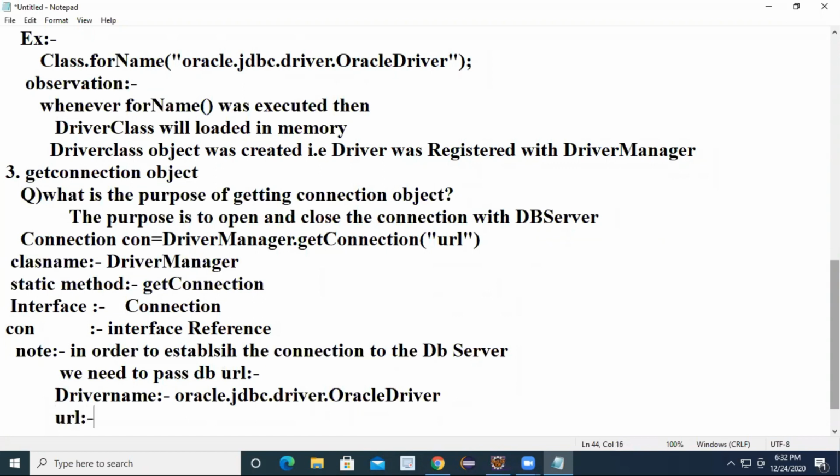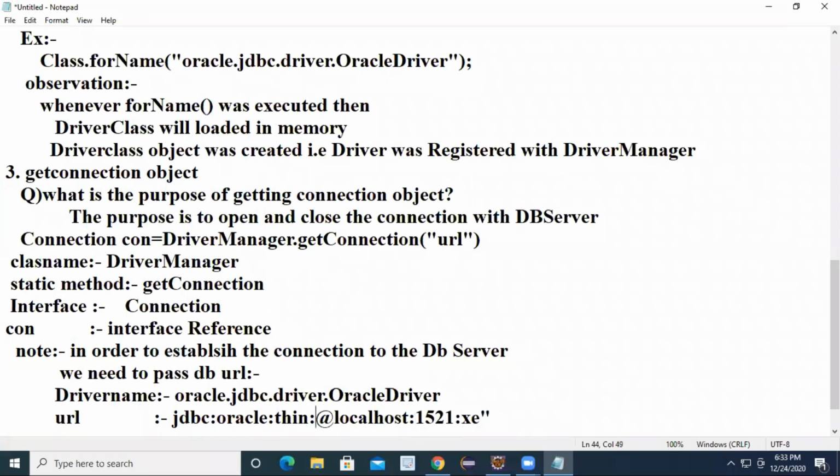What is the URL? You have to pass jdbc:oracle:thin:@localhost, and here you give the port number. The port number is 1521, then a colon and XE. Are you following?